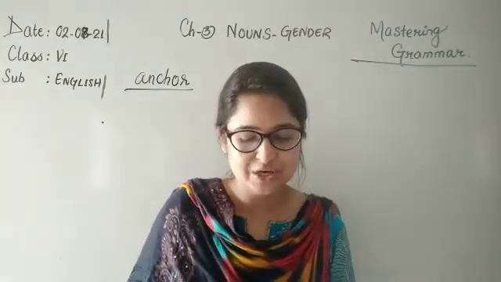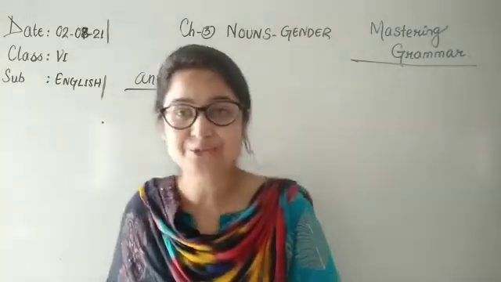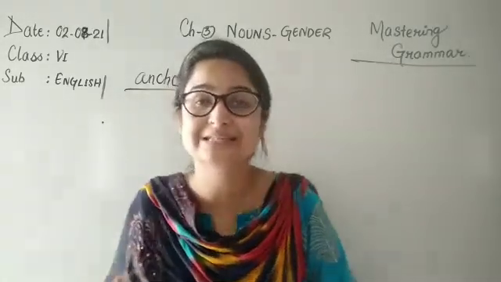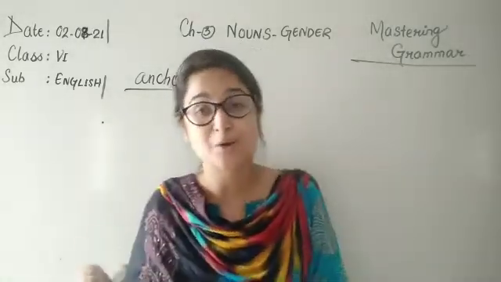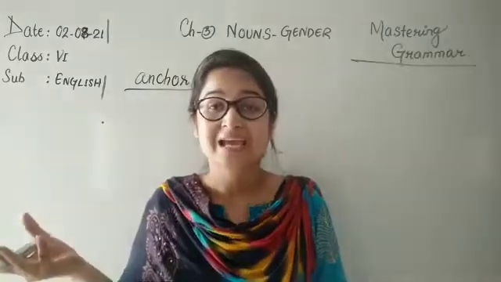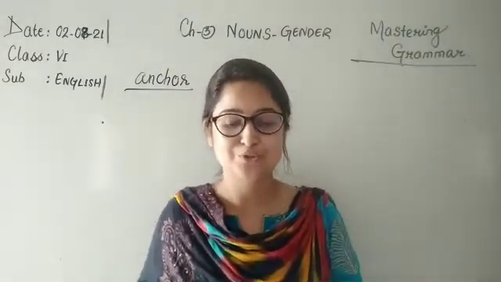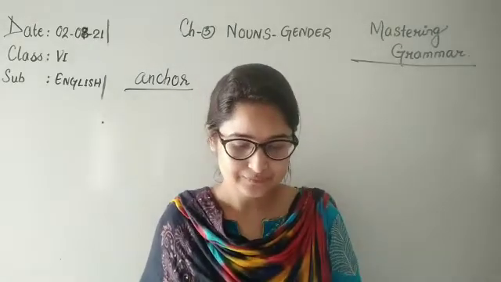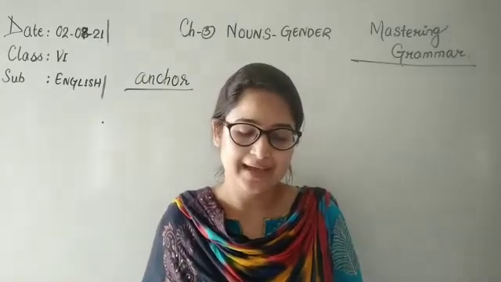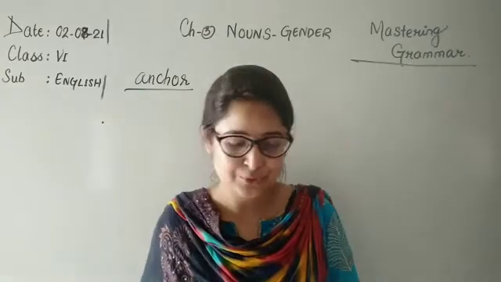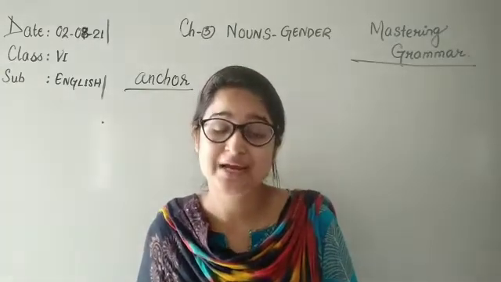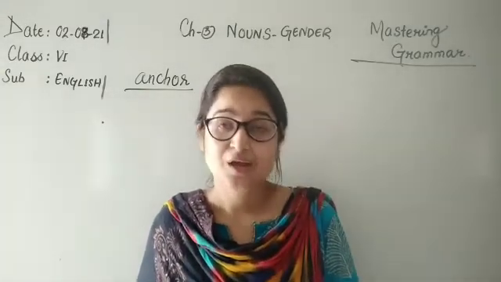So now neuter gender, let's move to neuter gender. I told you about neuter gender, that these nouns will be telling us about the non-living things or inanimate objects, right? Those things which do not have life. Okay, so they are neither male or female, I told you. Now examples like chair, desk, egg, quilt.